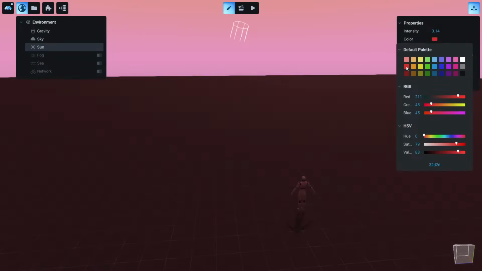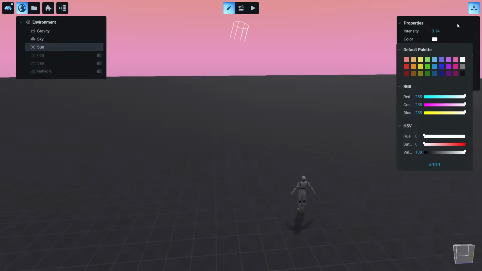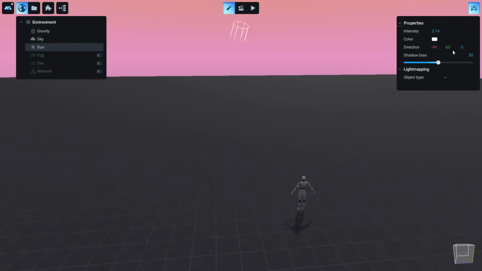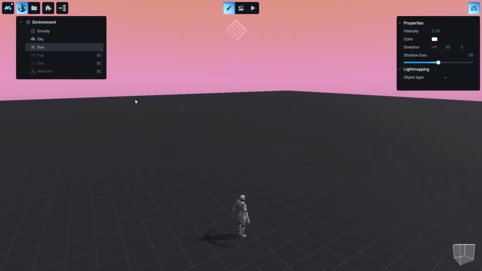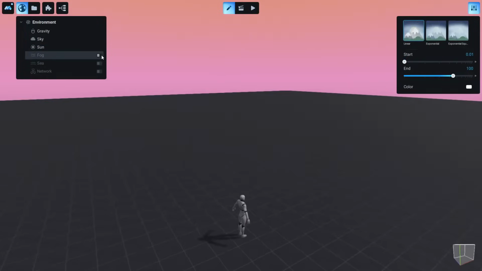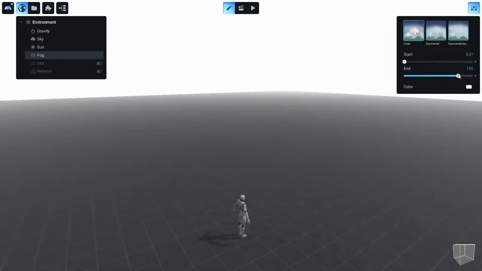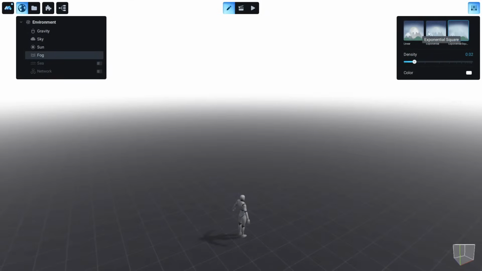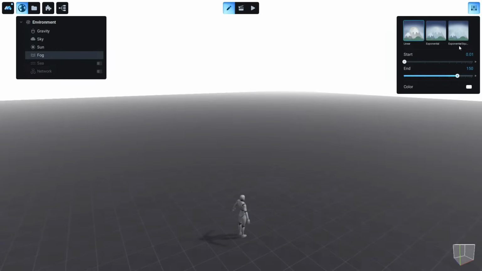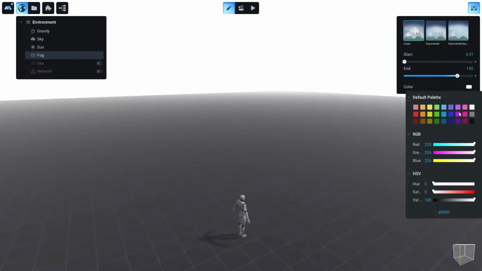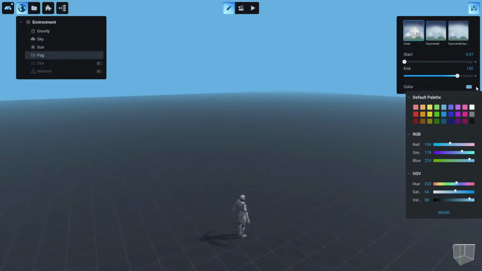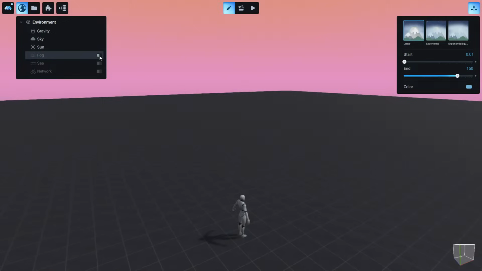So these are very basic stuff, but many people are getting confused with this. So we have fog. Just enable the fog, and you see we have fog and various options, different types of fog. You can play with it and see what everything does, or you can even change the color of the fog. Okay, let's disable the fog now.